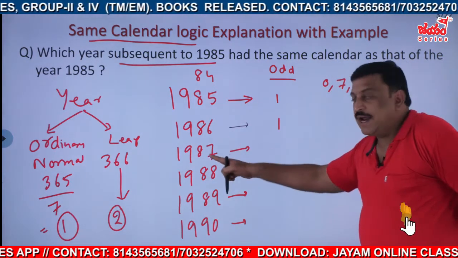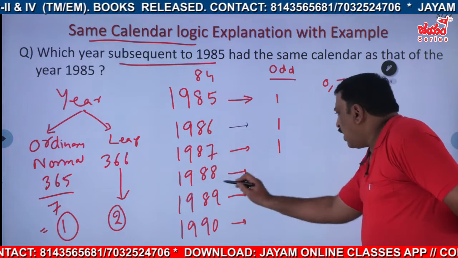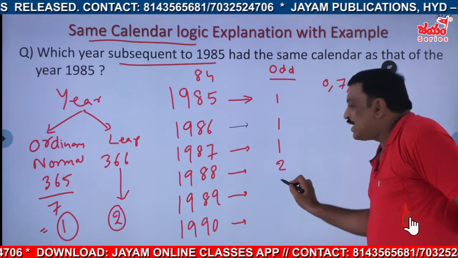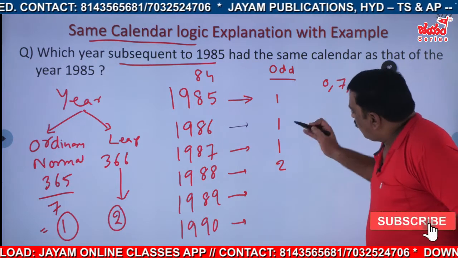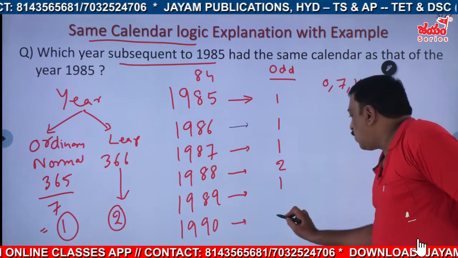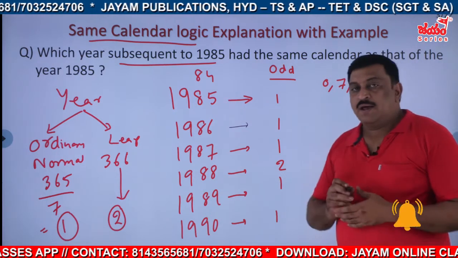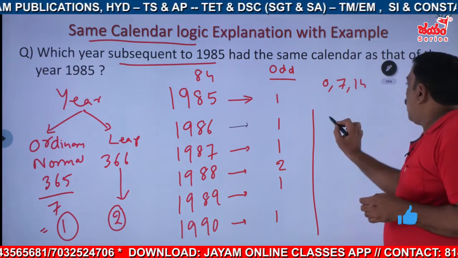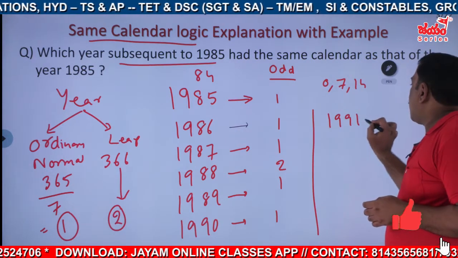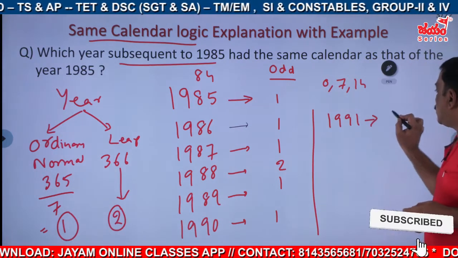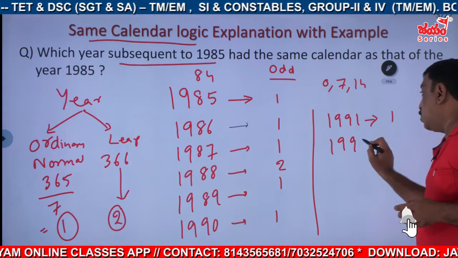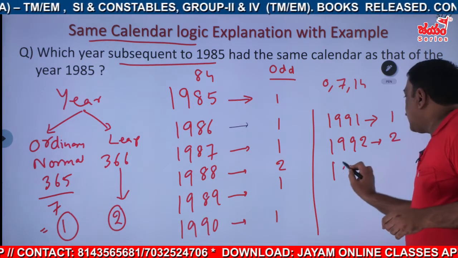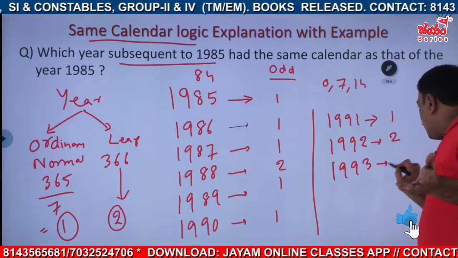1985 is 1, 1986 is 1, 87 is 1, 88 is 2. So 1 1 1 2. Again the sequence goes like this, rhythmically: 1 1 1 2, 1 1 1 2, right? So 1 1. Okay, we'll stop here and let us see what happens. Shall I write here also? 1991, how many? It is 1. 1992 is a leap year, right? So I'll write 2.